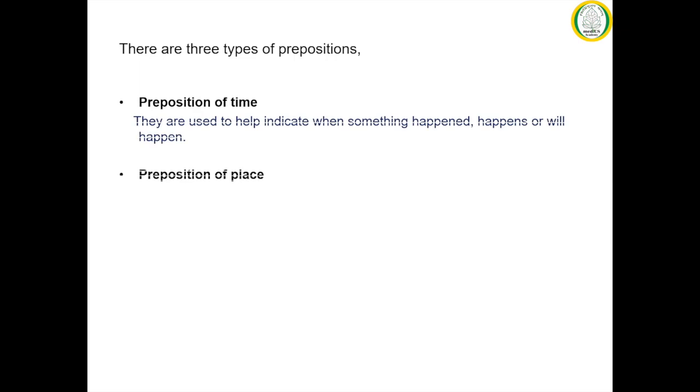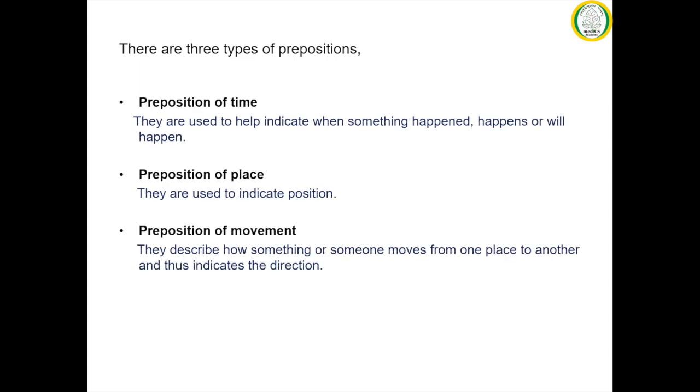So now we are going to discuss the types of prepositions. There are three types of prepositions. First is the preposition of time, second the preposition of place or location, and third is the preposition of movement or direction. The preposition of time is used to indicate when something happened, happens or will happen in the near future.